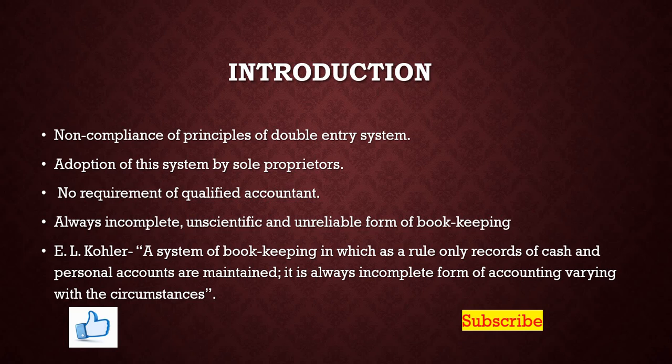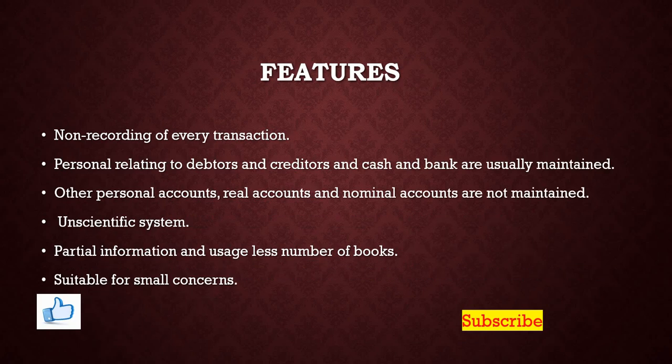Even the single entry system is considered as one of the methods of bookkeeping here. It records only those records relating to cash and personal accounts. However, the other transactions related to the nominal accounts are not at all recorded here. It is always an incomplete form of accounting varying with the circumstances. Here, varying with the circumstances means depending upon the situations, it will be recording the business transactions in the books of accounts. Now let's move to the next slide.